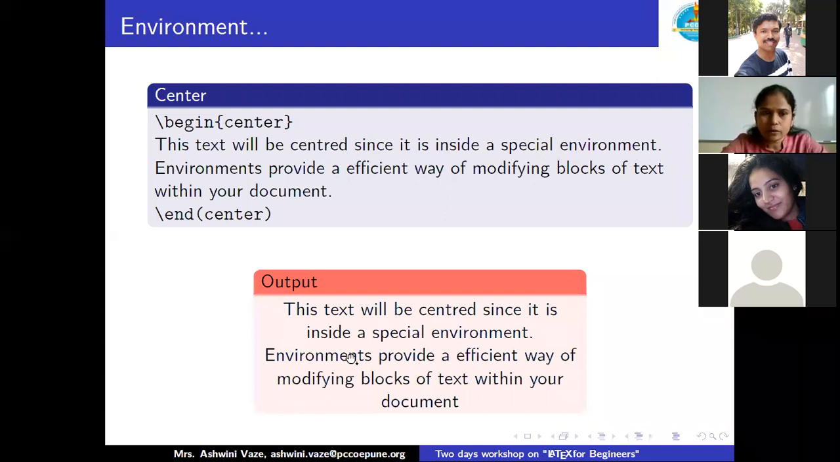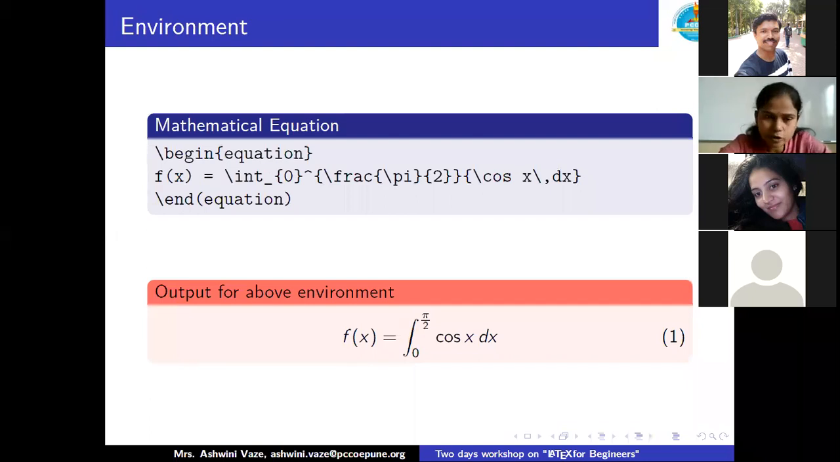One more environment I'm going to explain here, a mathematical equation, \begin{equation}. Let me tell you one important thing here: LaTeX, the language in which we write in the text file, is highly case sensitive. So wherever we have capital letters or small letters, use them accordingly. Wherever we have parentheses, that also must be specified very clearly. The backslash also must be specified clearly, else we are going to get an error. So \begin{equation}, \end{equation} is our environment for a mathematical equation.